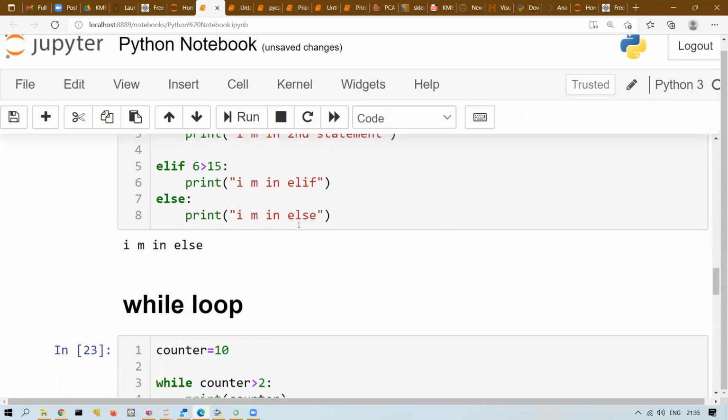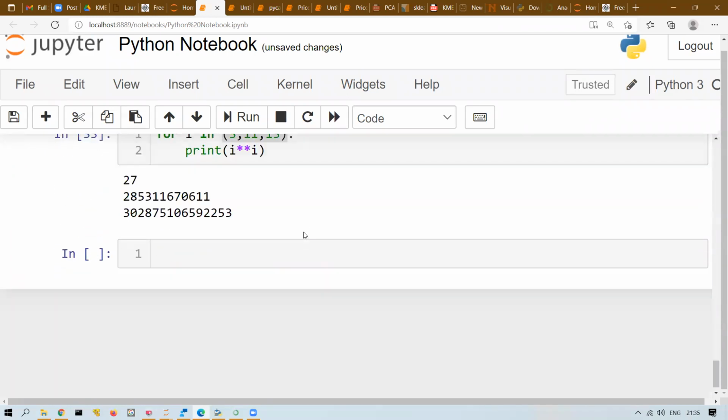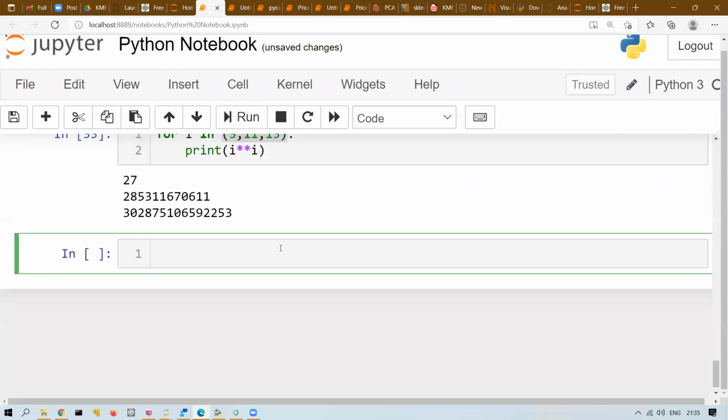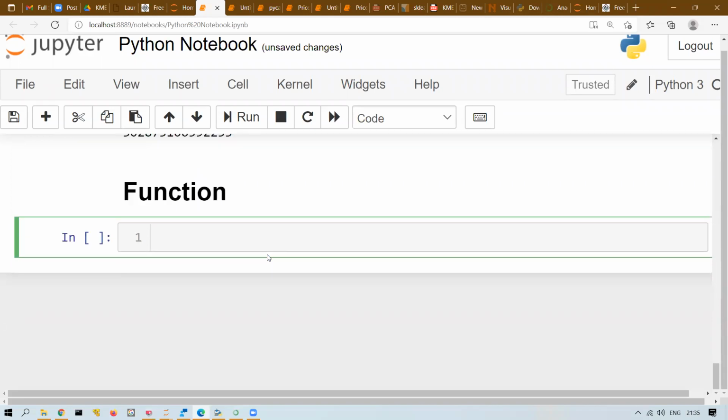Okay. So we understood if else, we understood while, we understood the for loop. The next thing that we will discuss is called a function. Right? So any idea what a function is? A set of code already written, a block of code to perform a particular task. A function is a block of code to perform a particular task, basically useful for code reusability. Once I have written a code, I need not repeat the code again and again.